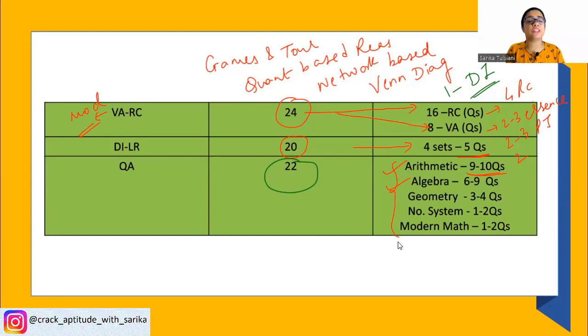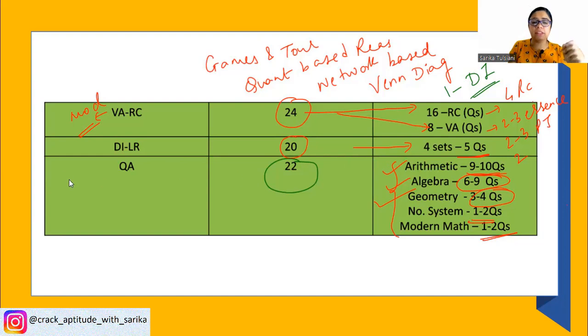Algebra ranged from 6 to 9 questions. So algebra included around 2 questions on inequalities and modulus, 1 question on functions, a couple of questions on progressions, and a question on quadratic equations. So all these topics comprised 6 to 9 questions across slots. Okay? Geometry comprised of 3 to 4 questions, but the good part was around 2 questions were very easy. So अगर आपने geometry अच्छे से किया होता, then 2 questions would have been pretty manageable. Number systems, 1 to 2 questions were observed, and modern maths, which comprised of PNC and probability, 1-2 questions were observed.